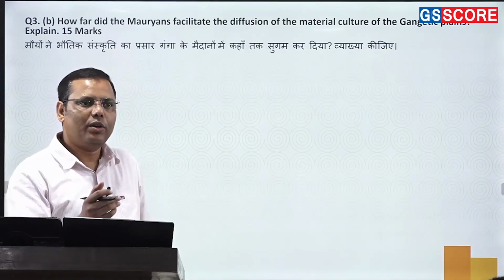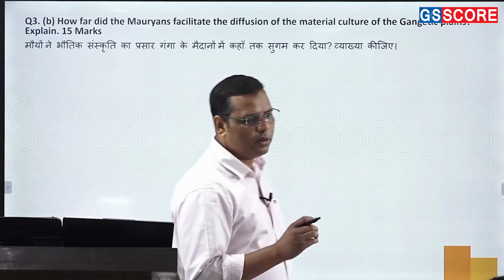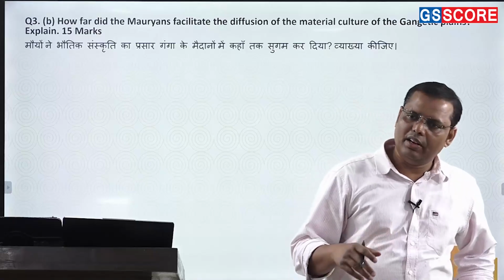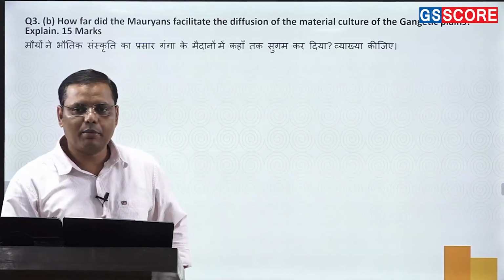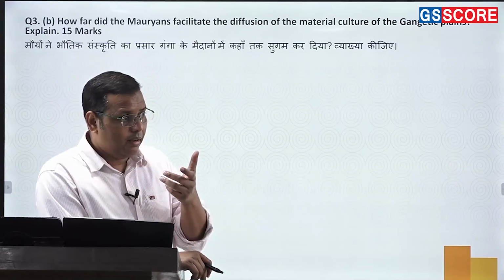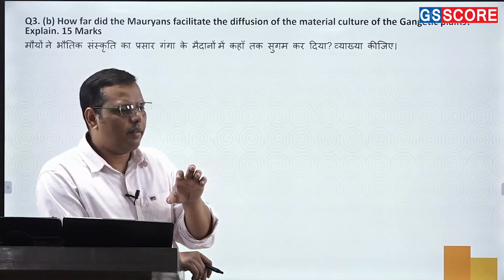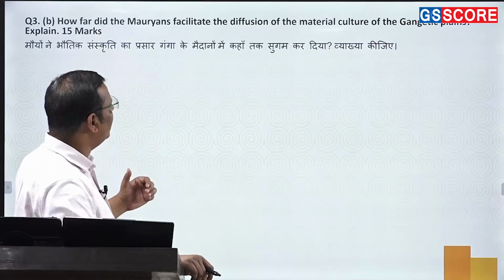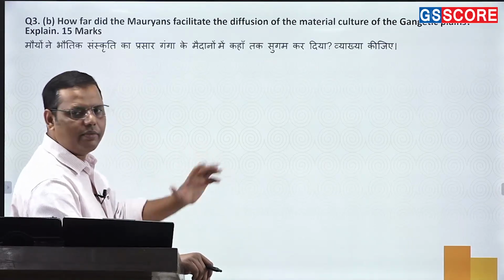So basically, you can use the theory given by Romila Thapar of metropolitan core, core and periphery. The metropolitan is the Magadh region, which was completely transformed into a state society. Core is basically that part which was still having knowledge of the state, and periphery is that region which had no idea of state society. The point is how did they expand, or how did they diffuse this material culture of the Gangetic plains to various parts of India.